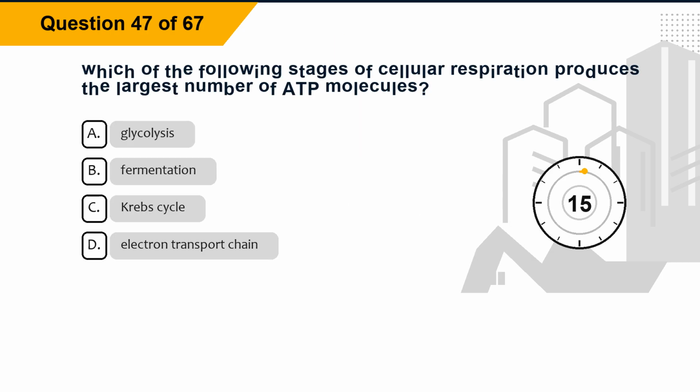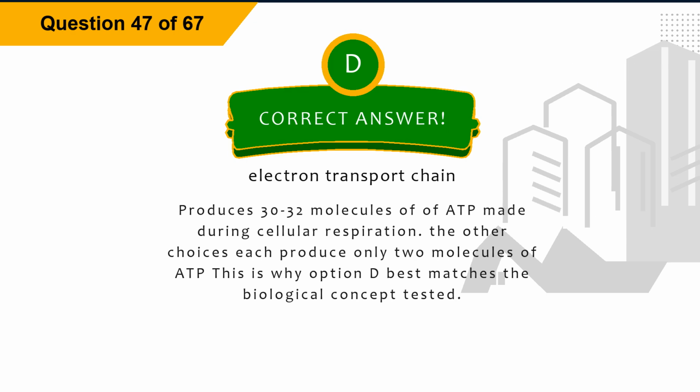Question 47. Which of the following stages of cellular respiration produces the largest number of ATP molecules? Option A, glycolysis. Option B, fermentation. Option C, Krebs cycle. Option D, electron transport chain. The correct answer is option D, electron transport chain. Explanation. It produces 30-32 molecules of the ATP made during cellular respiration. The other choices each produce only 2 molecules of ATP. This is why option D best matches the biological concept tested.